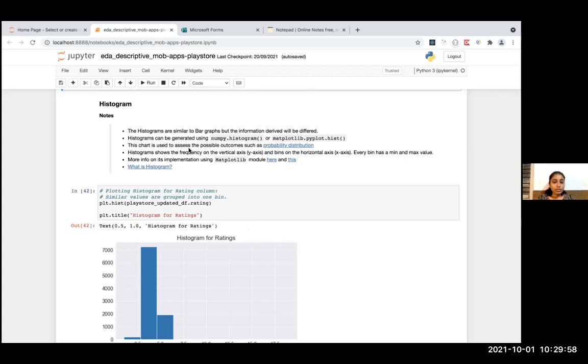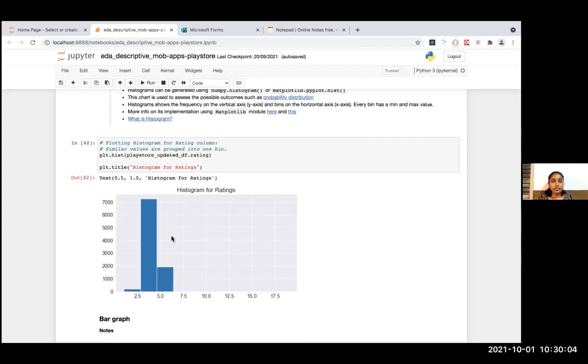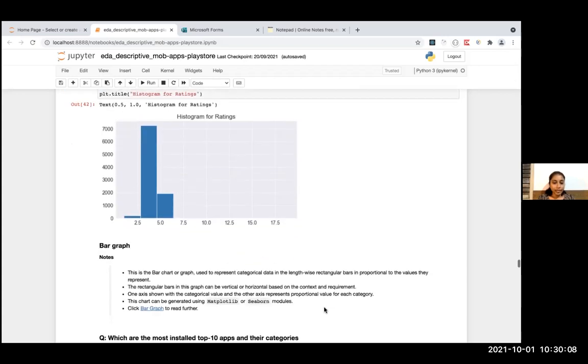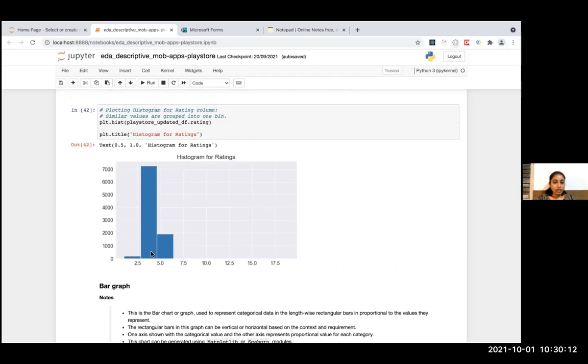This chart is used to assess possible outcomes, such as probability distributions. It bins related values into one category. And this is how it shows, say, these many apps fall under this group, between the rating of, say, 2.6 to 5. These many apps are rated in this range.